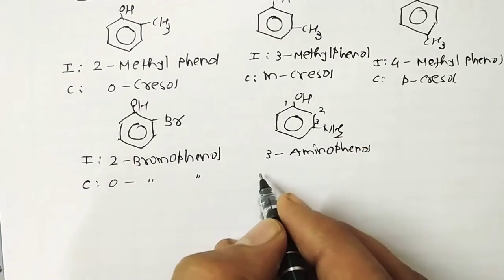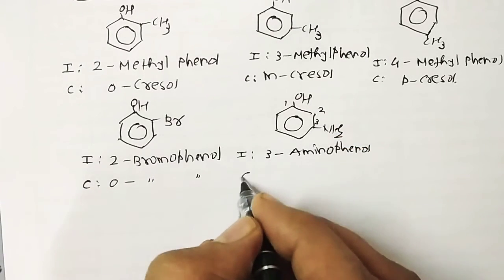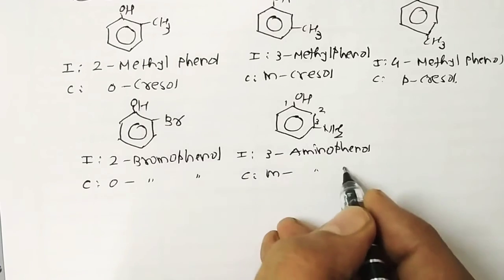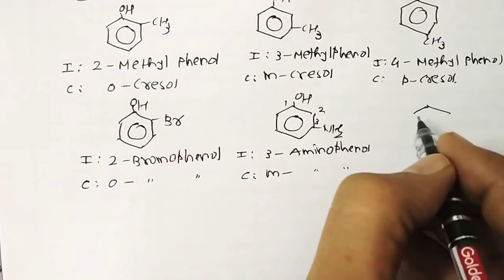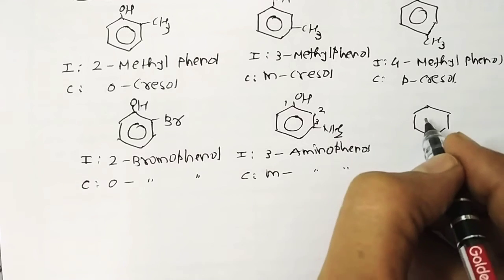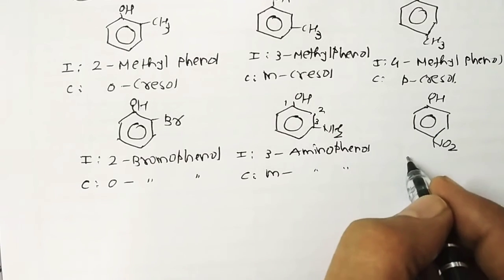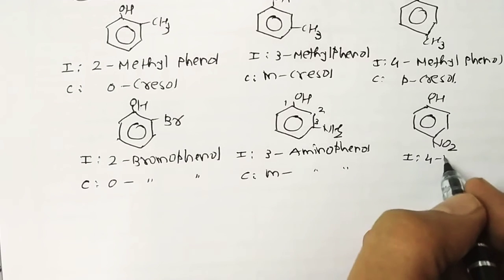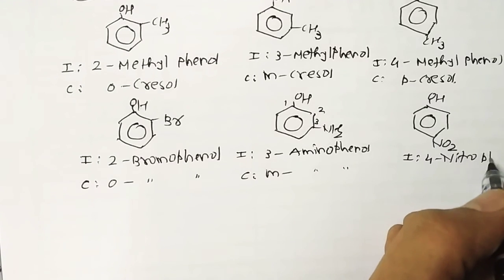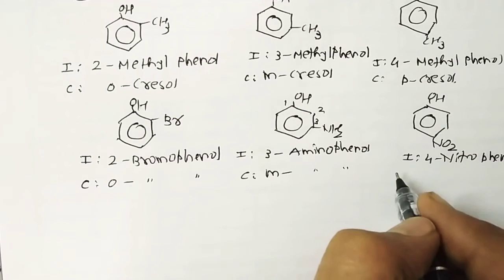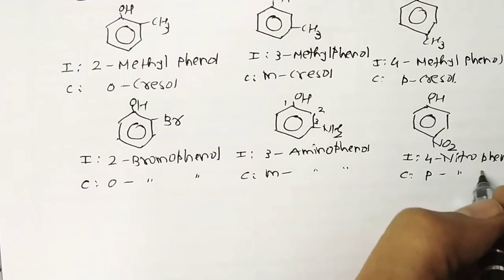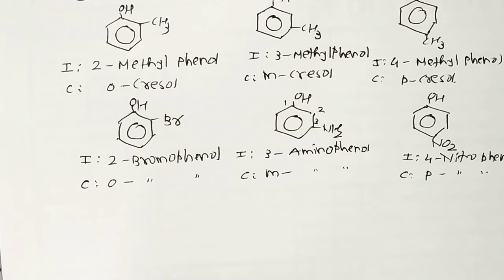It's 3-aminophenol, which is the IUPAC name. But what about the common name? It's metaaminophenol. One more example is OH and NO2. Its IUPAC name is 4-nitrophenol, but the common name is paranitrophenol.